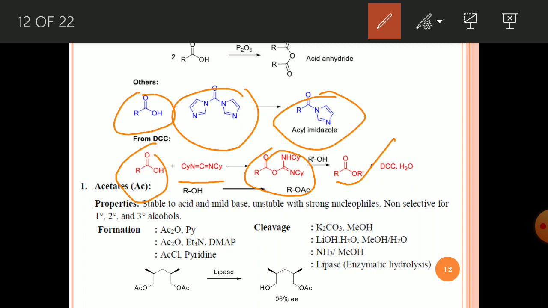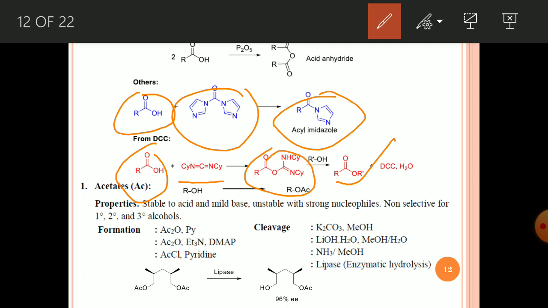Some examples of esters, first acetate. Acetate protection, you know very well, you have done several times. Just treat the alcohol with acetic anhydride or acetyl chloride in the presence of some base, and you will get the acetate protection. What are the cleavage conditions?